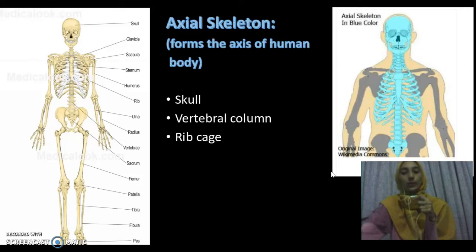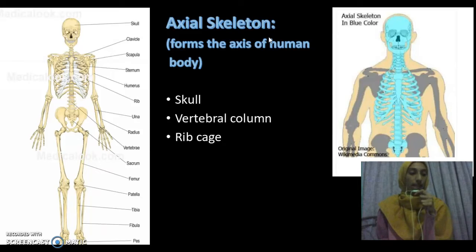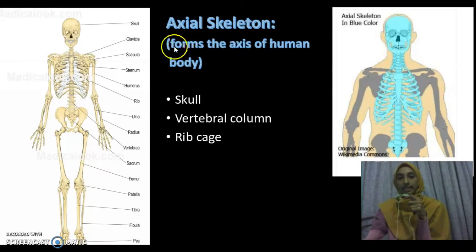So, firstly, this is the whole of our skeletal system, and if we divide it into two parts, there is the axial skeleton, and later I will discuss the appendicular skeleton. The axial skeleton forms the axis of the human body, which is the main part of the system.